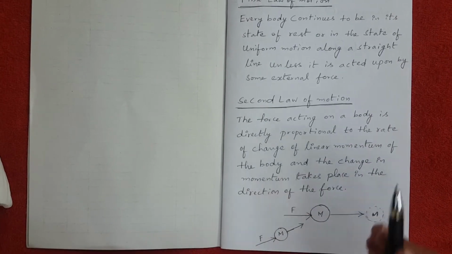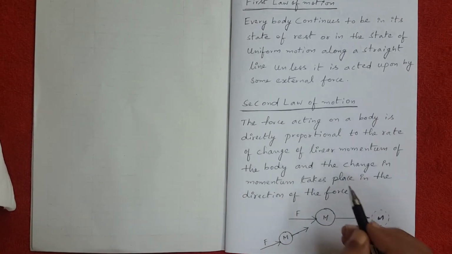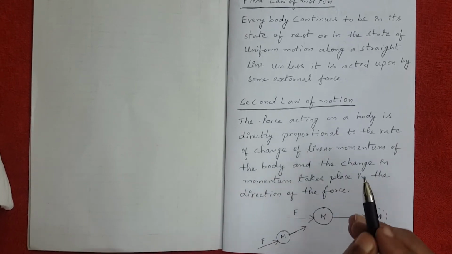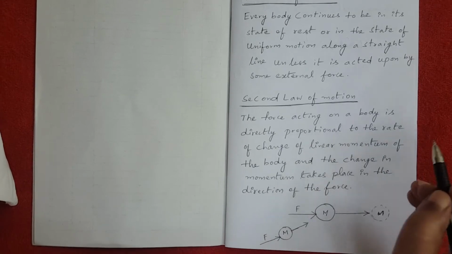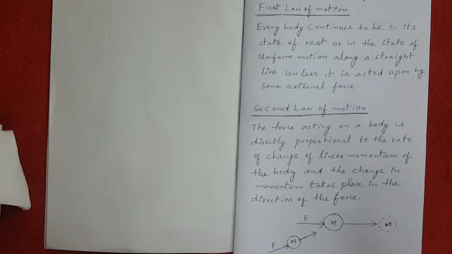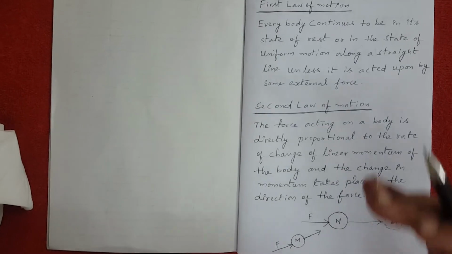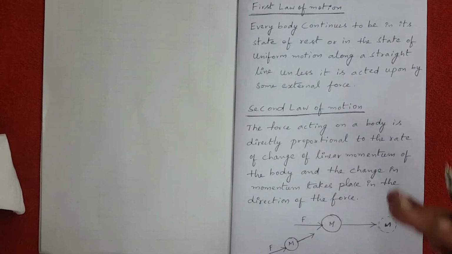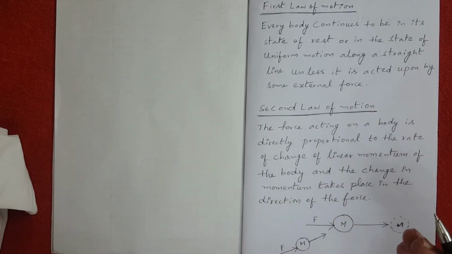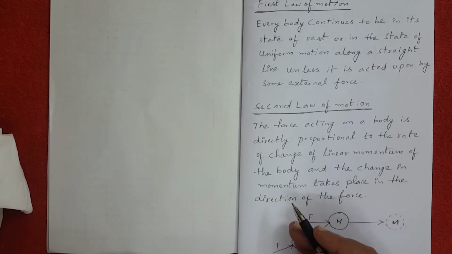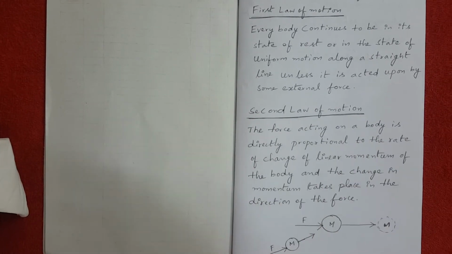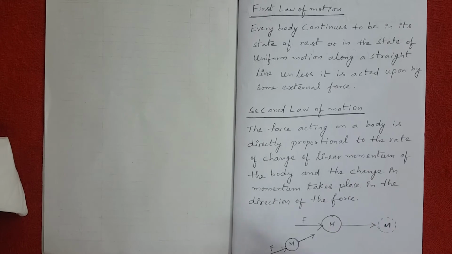What Newton says is that the linear momentum of a body is directly proportional to the force acting on it. So if the force acting on a body is more, then the linear momentum is also more. If the force acting on a body is less, then the linear momentum is also less. And the change in the momentum takes place in the direction of the force.